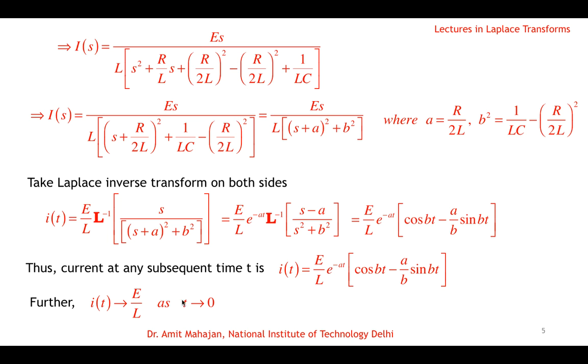Even when initially the current is 0, still for a very short time there is a current in the circuit due to this E, which we said is an impulsive voltage applied at time 0. So this is one example on the impulse function.